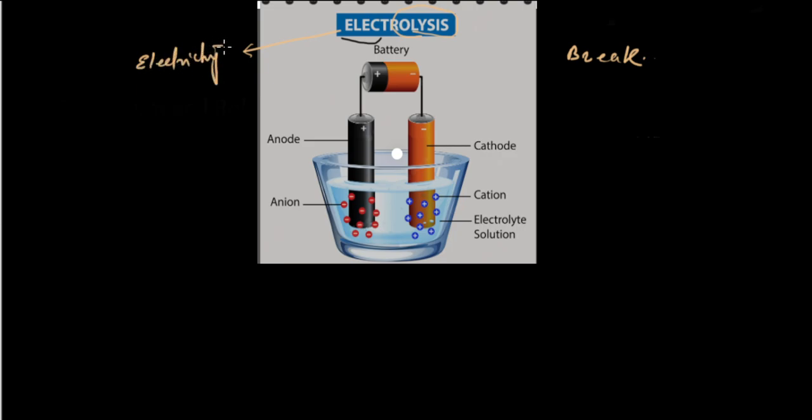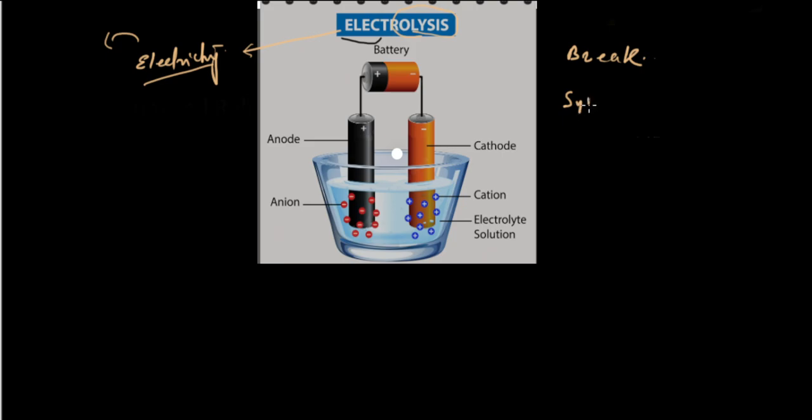So electrolysis is a chemical process that we bring about with the help of electricity, and we break the component. Electrolysis is basically the opposite of a synthesis reaction.